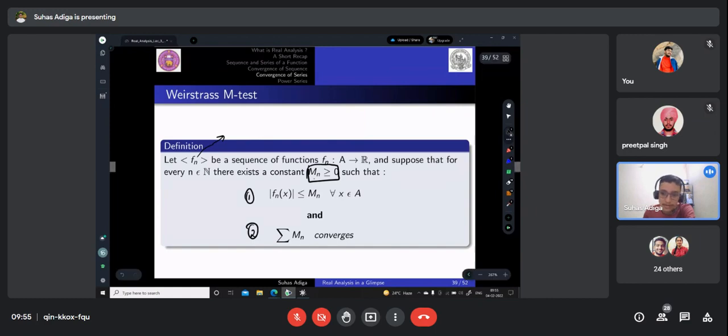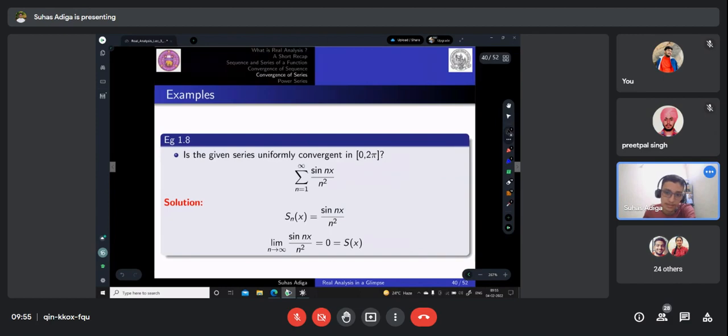You can see how easy this is. If you know this, you can easily prove uniform convergence of a series. So let's take the series sigma n equal to 1 to infinity of sine of nx by n square. Okay, so this is fn of x, right? This is the function.